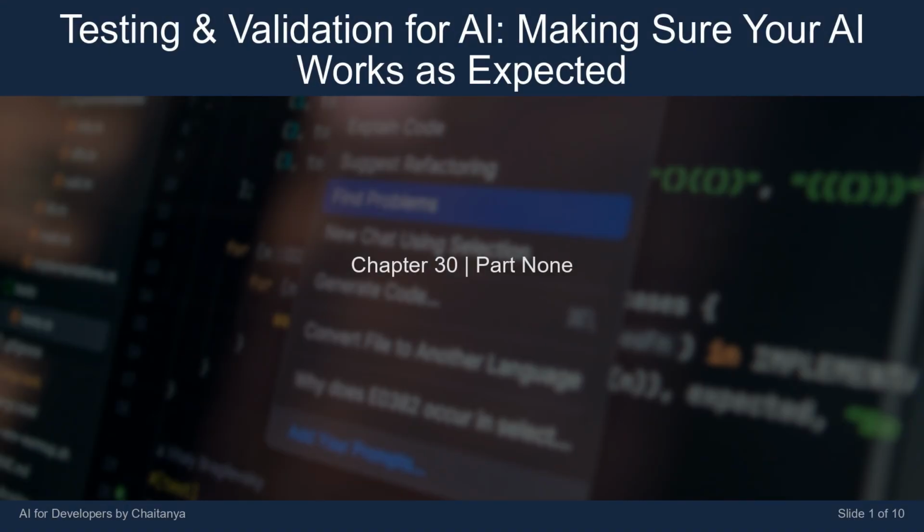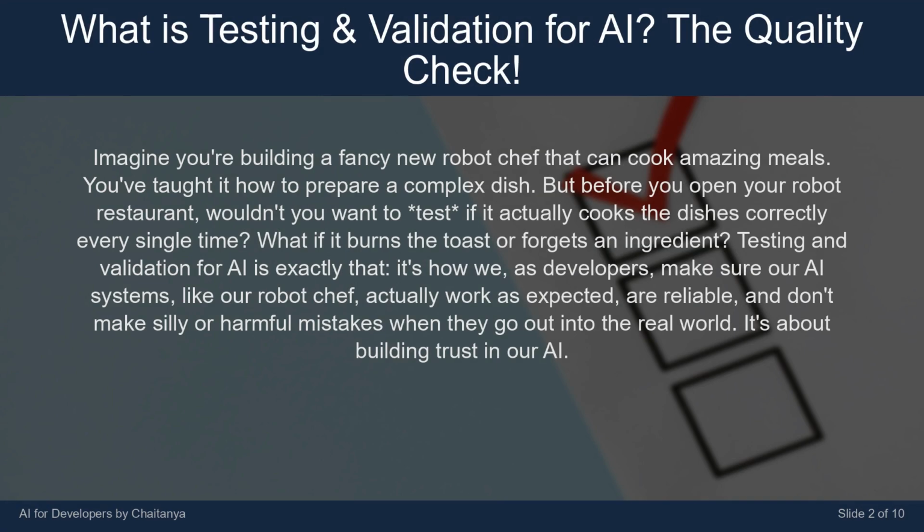I'm Chaitanya talking bot. Today's lesson is titled Testing and Validation for AI, making sure your AI works as expected. Imagine you're building a fancy new robot chef that can cook amazing meals. You've taught it how to prepare a complex dish. But before you open your robot restaurant, wouldn't you want to test if it actually cooks the dishes correctly every single time? What if it burns the toast or forgets an ingredient?